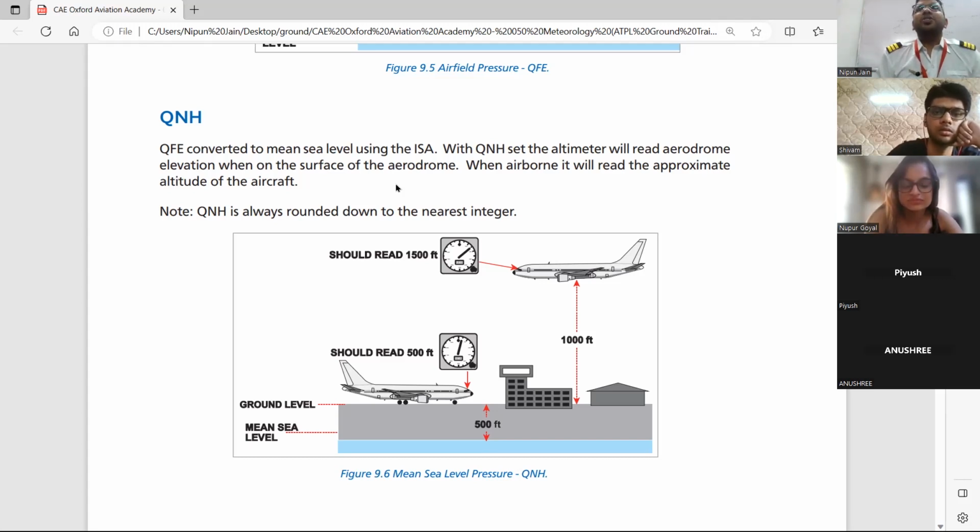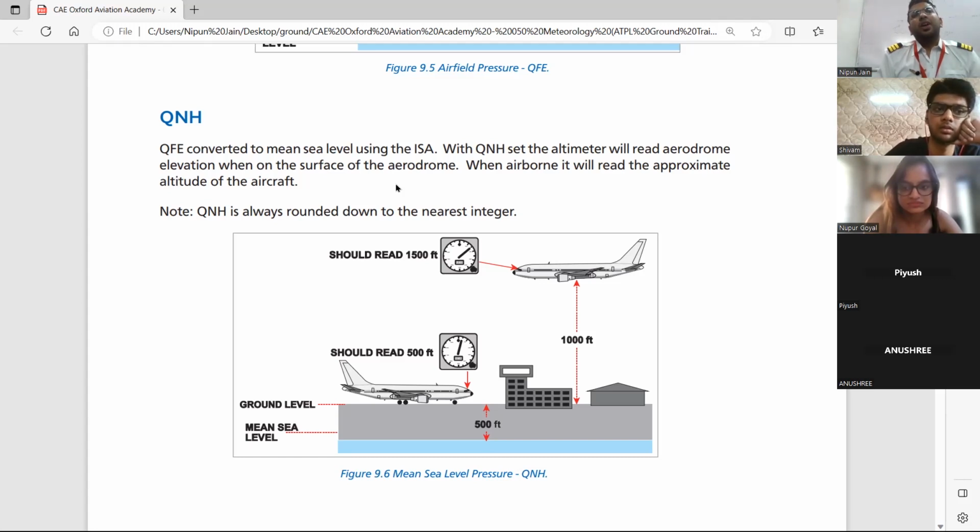Is QFF given in your ICGC book? It is the barometric pressure of the aerodrome reduced to mean sea level, assuming the temperature of the place to be the temperature of the column of air extending up to the mean sea level. This value is used for plotting on synoptic charts and drawing isobars.